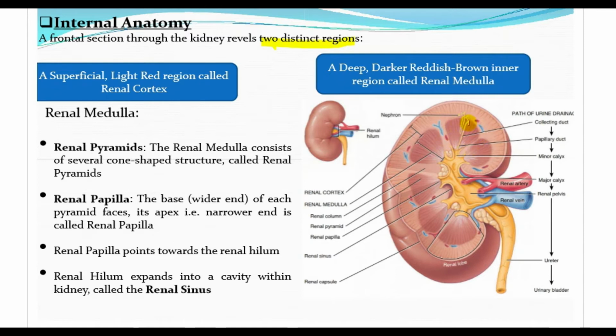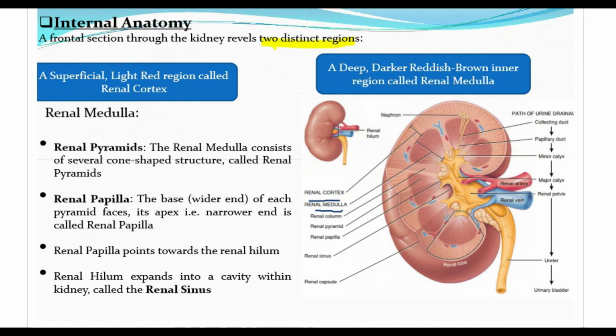Just see where I am showing you: this pyramid type structure is the renal medulla, and the light region outside this region is the renal cortex. In this diagram it is marked also: this is the renal cortex and this is the renal medulla. This is the renal medulla and this is the renal cortex.